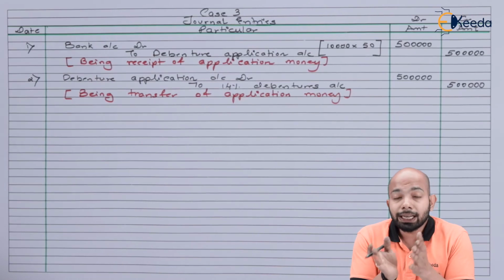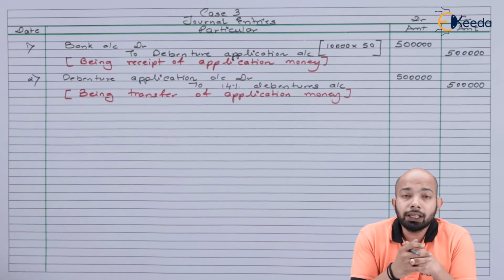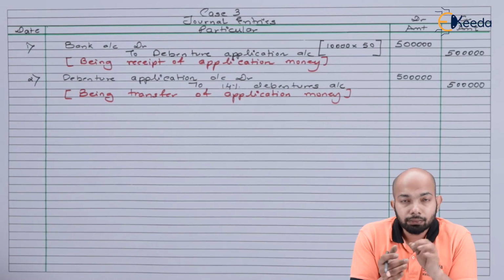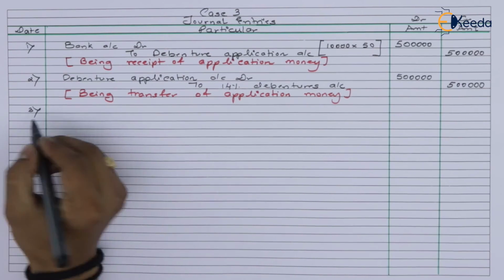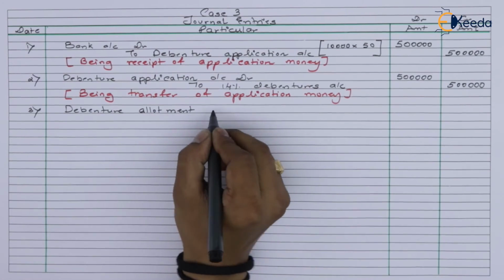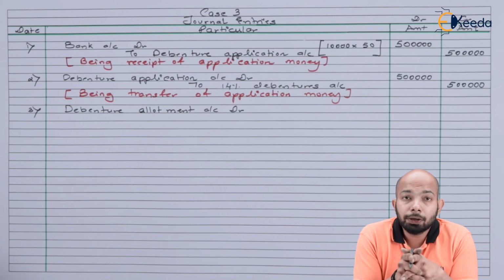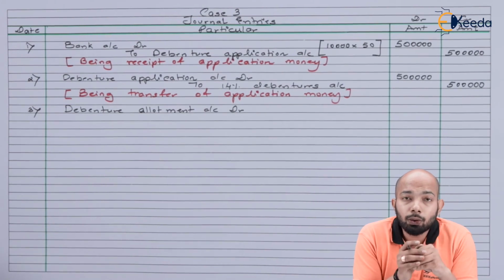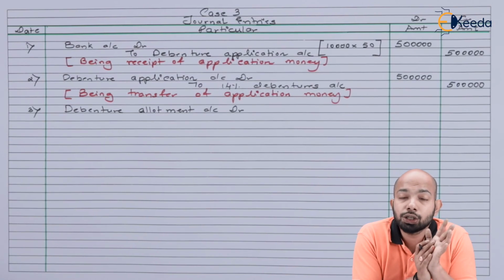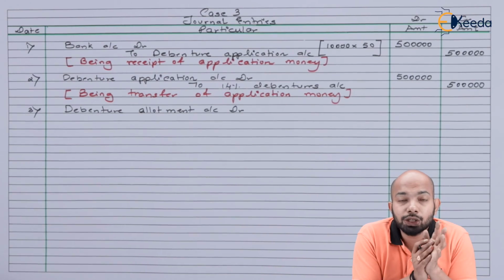Now that application money has been transferred, the next item will be to due the allotment money. Let's start with that. Before we go ahead and mention the allotment due, we need to understand that there is a discount here. Hence, you have to take that into consideration right away. So let's mention that here.